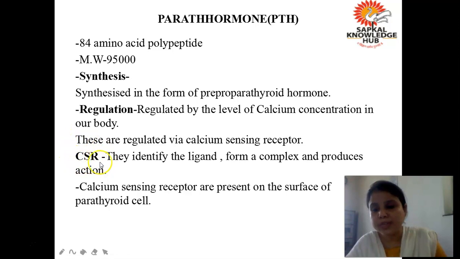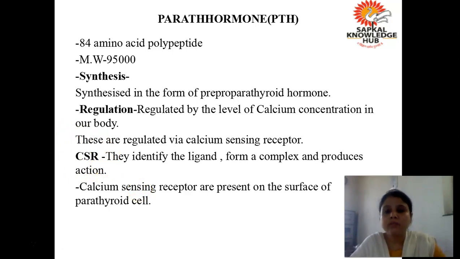These calcium sensing receptors are basically G protein coupled receptors, and all of you know that whenever any ligand activates a G protein coupled receptor, there is production of cyclic AMP, there is production of calcium, and as a result there will be contraction, opening of the calcium channel, and the level of calcium will rise. So this is the basic mechanism of action.